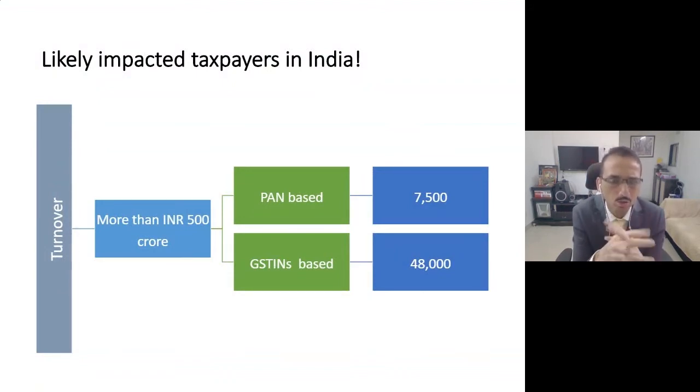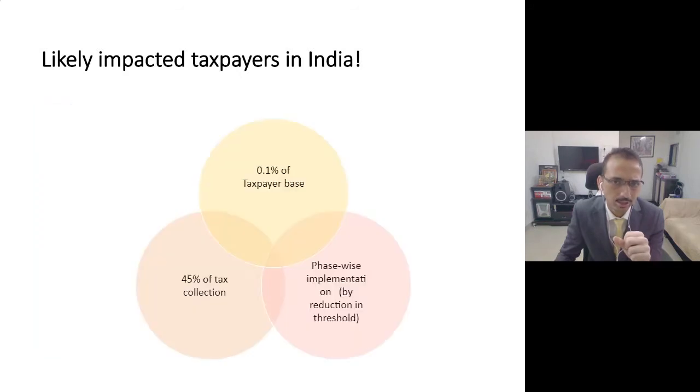Friends, once this e-invoicing system is made applicable, and right now it is applicable for assessees having more than 500 crore turnover, across India it is expected to impact around 7,500 taxpayers only. If you count it on GSTN basis, around 48,000 GSTNs are expected to be impacted. So all of you will say it is such a small set of taxpayer base. So why is the government trying to push it for such a small taxpayer base?